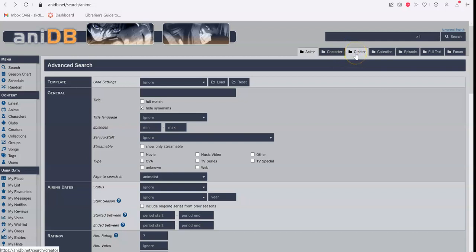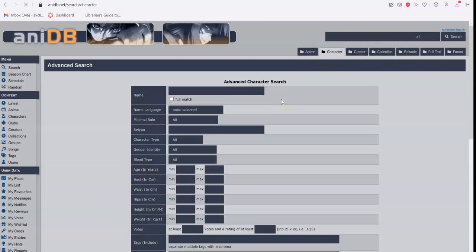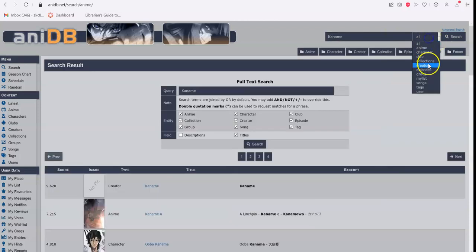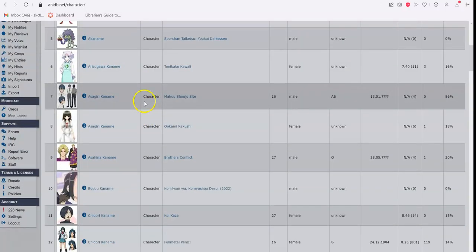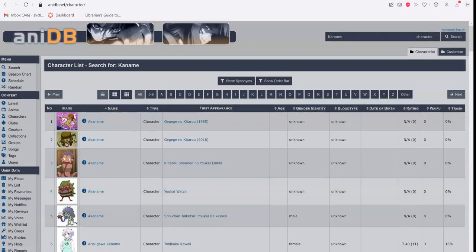Now, for the other topics, if I want to search for a character, for example, if I use the advanced search and search for Kaname in character, you'll get a bunch that come up.